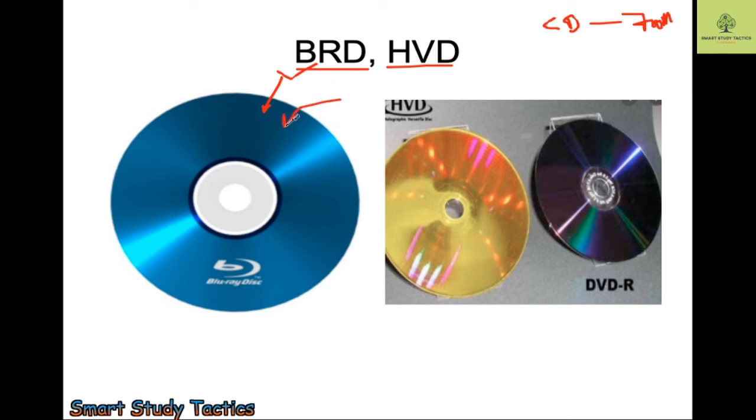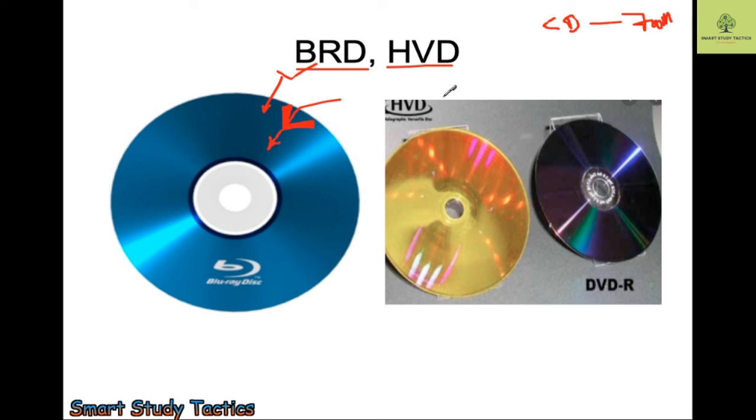When we talk about the optical drive, we have to understand which method we use to read and write the data. We use the burning method to read and write the data. Here we are using the Blu-ray disc. Which rays do we use? If you remember, please let me know in the comment section if you are aware of which type of rays we use to burn the data in a Blu-ray disc.